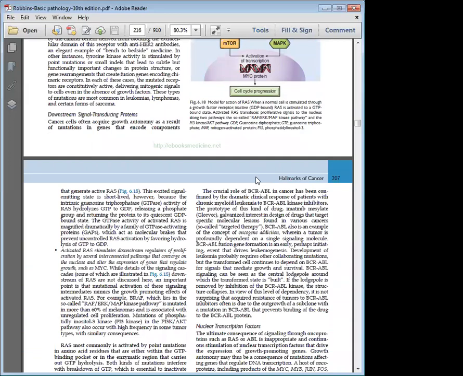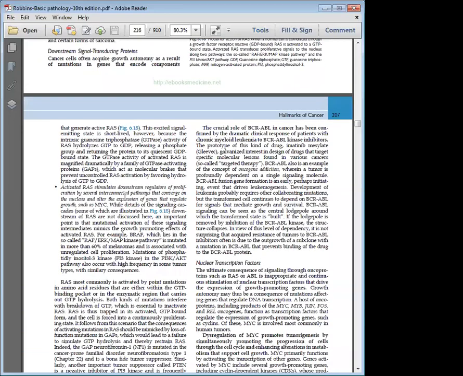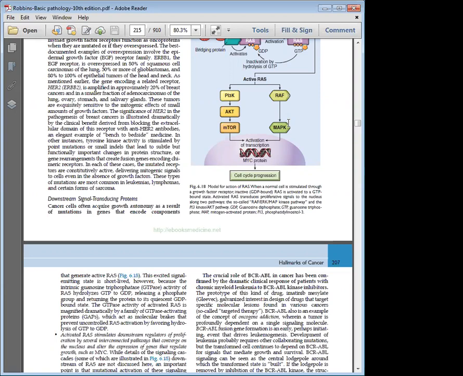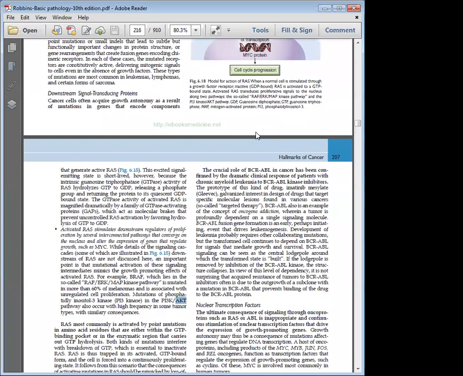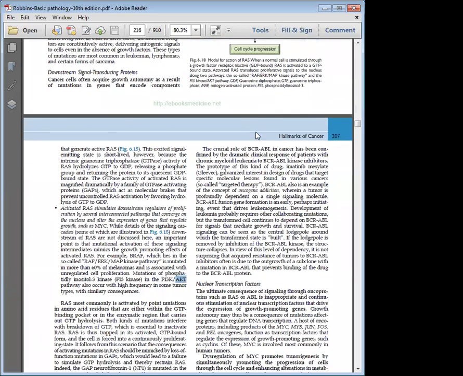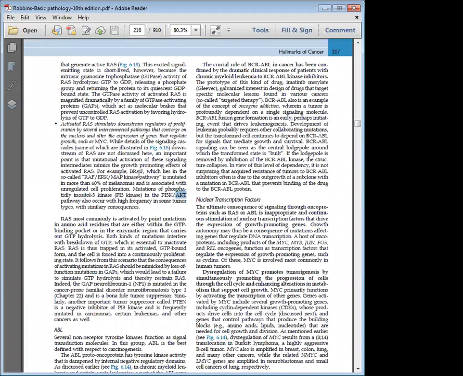This is very important because they are the downstream regulators for proliferation through several interconnected pathways. So PI3K is one pathway, AKT is another pathway. Similarly, you have pathways with RAF and MAPK. All these are kinases and other cellular proteins which are responsible for activation of nuclear transcription in the nucleus. So this is what happens with RAS.